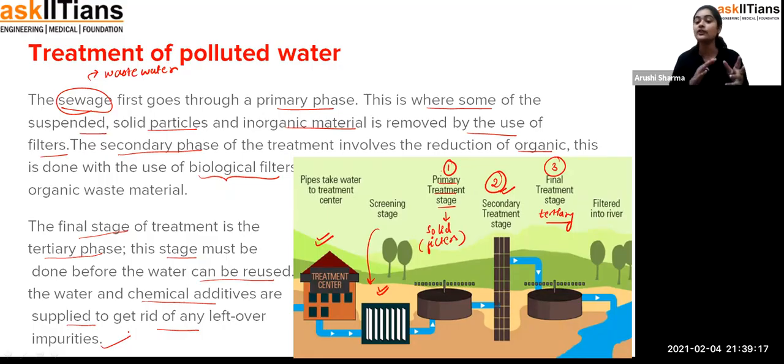And after all of these stages have been completed, we release this purified water into the river, and again, student, the river is connected through the pipes with the houses, and that's how water can be transferred. That is the purified water. So this is the treatment of the polluted water. Fine. Okay.